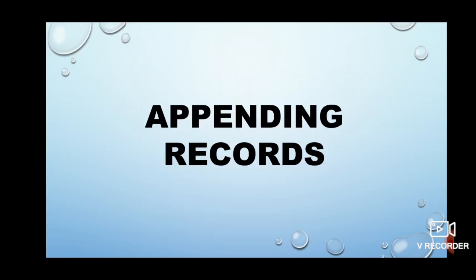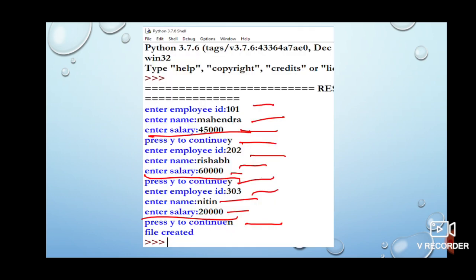So the file is created. Clear? Now next is how to append records. But children, if you want to see the contents, you already know how to fetch the contents of a binary file. You can run the program and see it yourself.